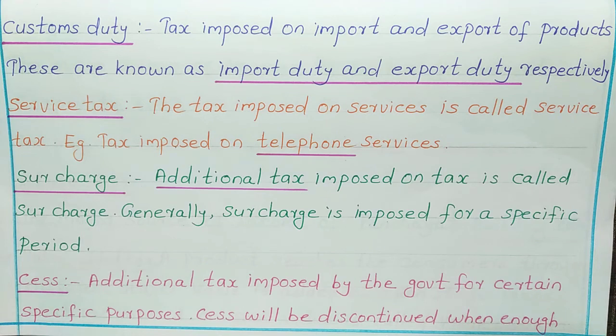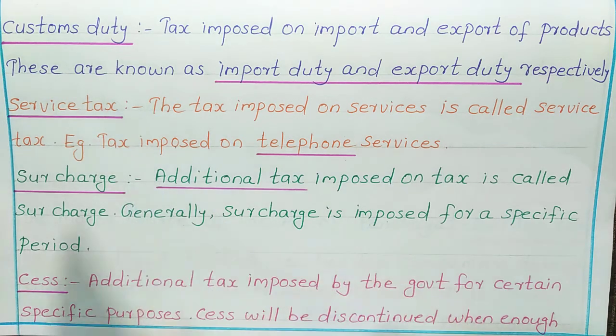For import and export, both we have to pay customs duty. The tax paid for the import of the product is known as import duty, and that paid for the export of product is known as export duty. Both import duty and export duty are known as customs duty.